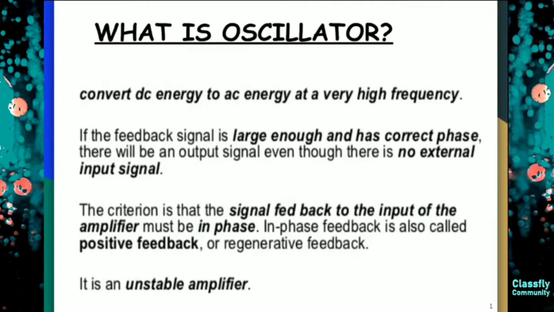The third is that the signal fed into the input as feedback must be in the same phase as the input. This feedback we can call positive feedback or regenerative feedback. As it is in the same phase, we get an unstable amplifier.